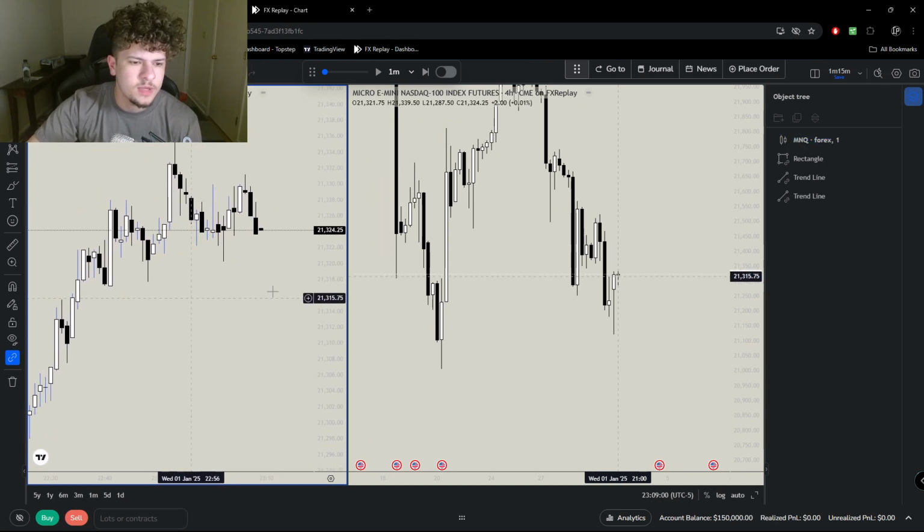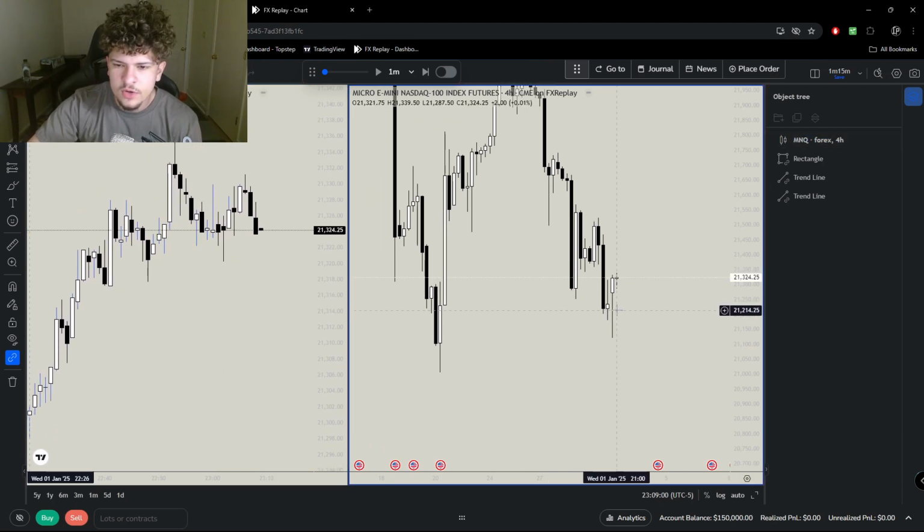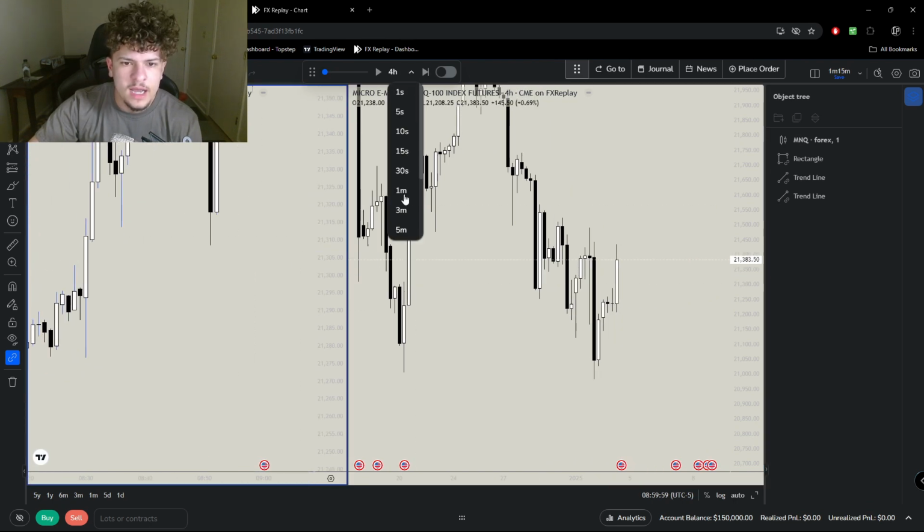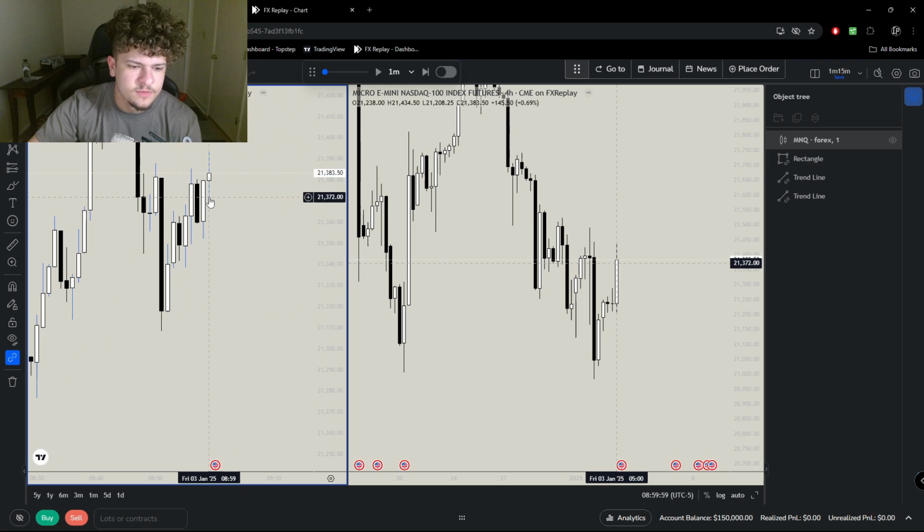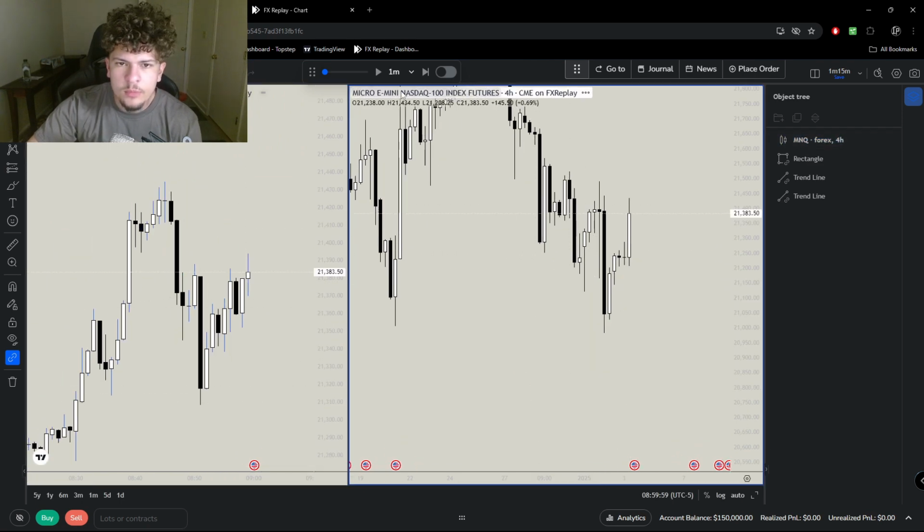I keep this on the 1 minute because this is where I find my entries. So let's go to market open. Okay, so it's 9 o'clock. I can't trade until 8:30 anyways because of Top Step and how they work. But let's take a look.